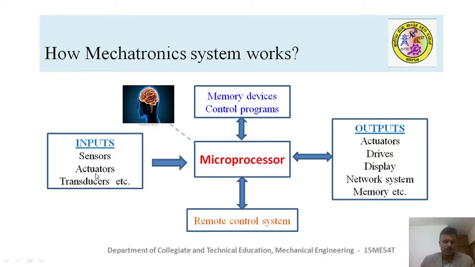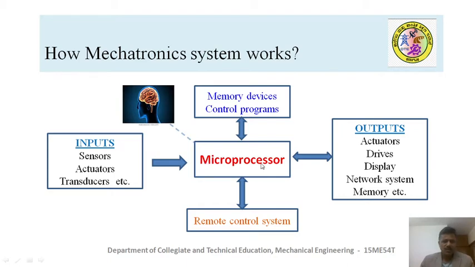It includes input devices, external memory devices, where mostly control programs and other information are stored, and a remote control system through which, even from remote areas, you are able to connect to the microprocessor to access the information. And output devices like actuators, drives, display, networking system or memory device like this.